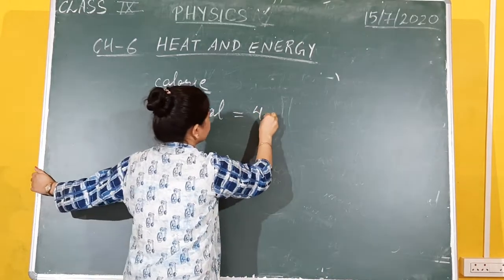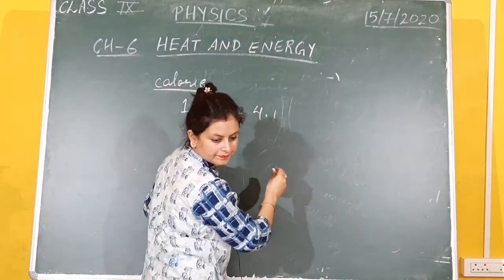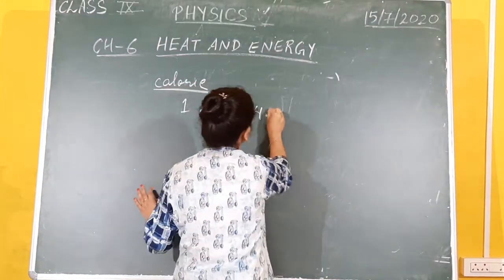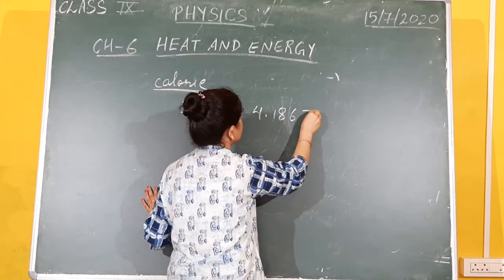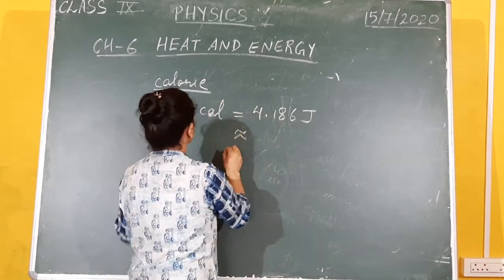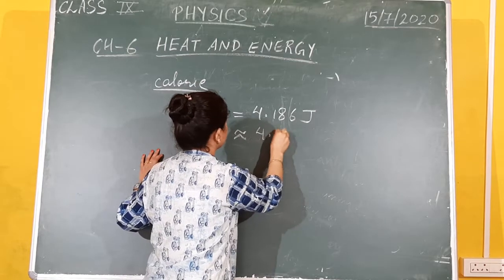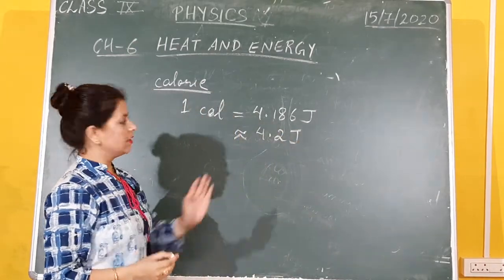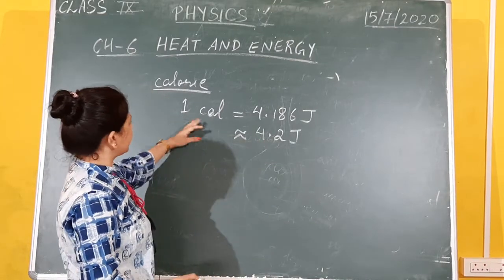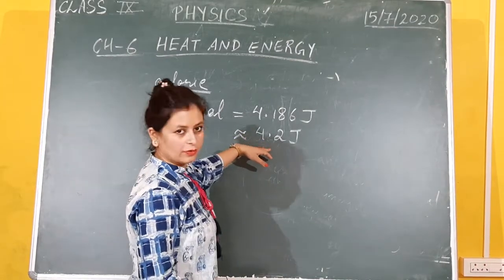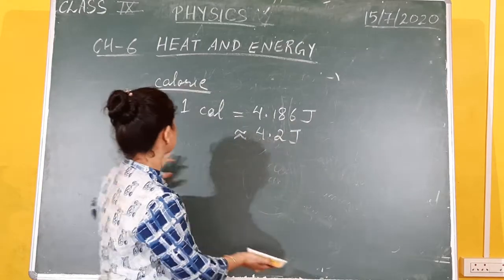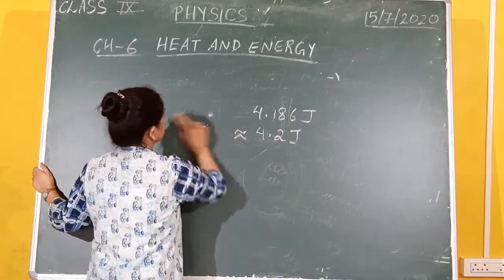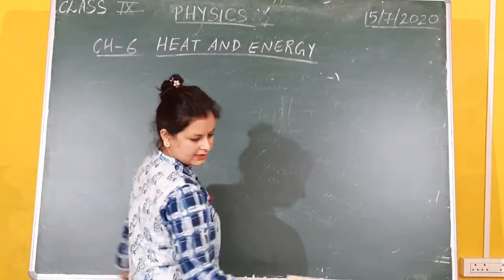It is equal to 4.186 joule, or nearly 1 calorie is equal to 4.2 joules. If I ask you which one is a bigger unit, joule or calorie, from the expression it is evident that calorie is bigger than joule. 4.2 joules make 1 calorie. That is the unit of heat.